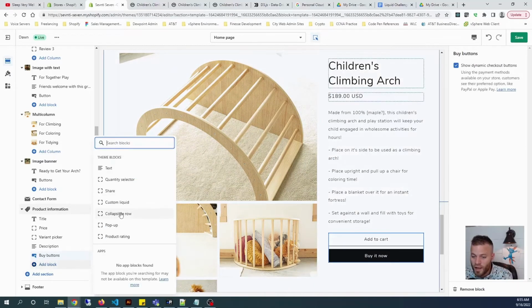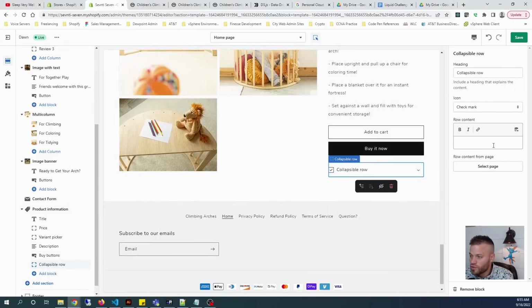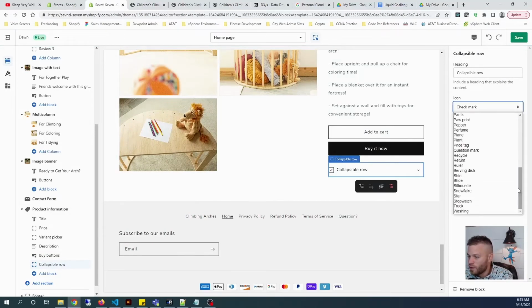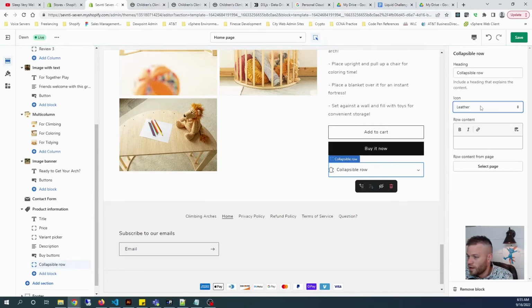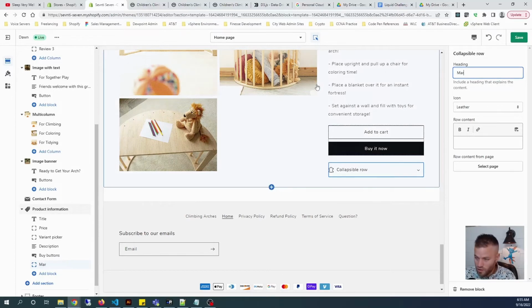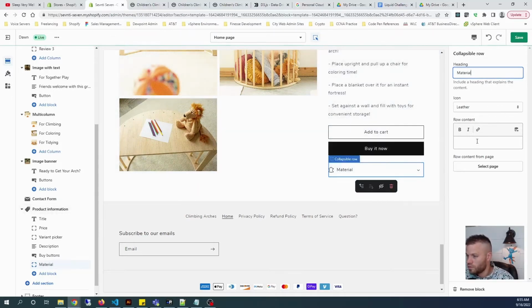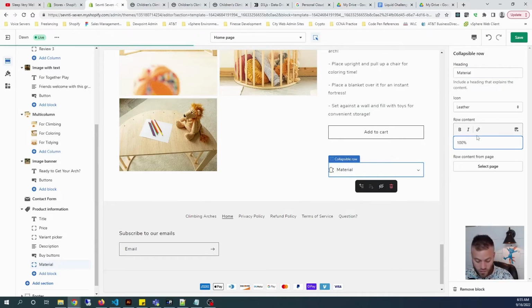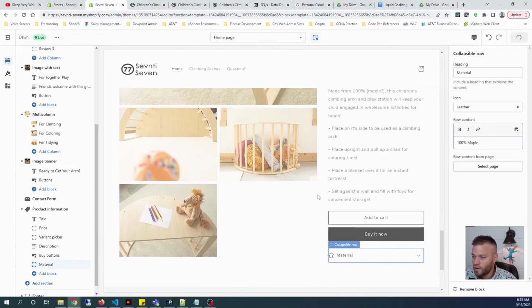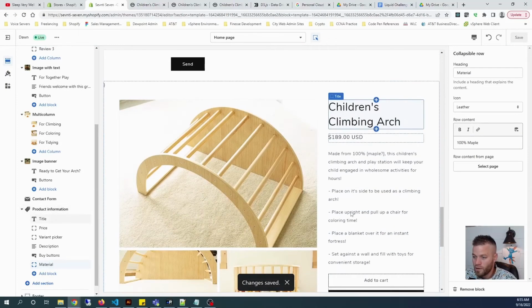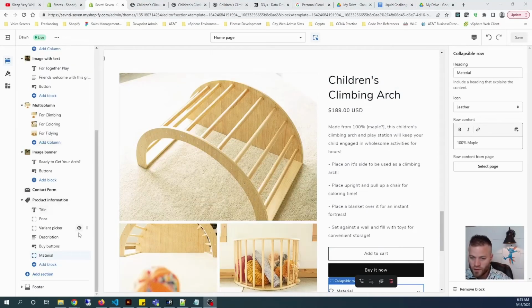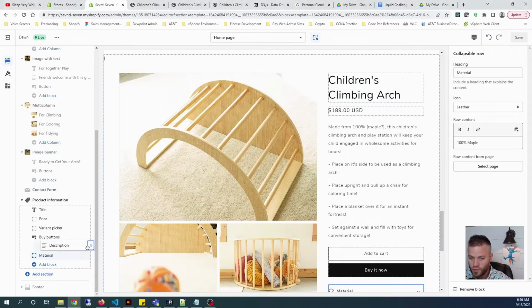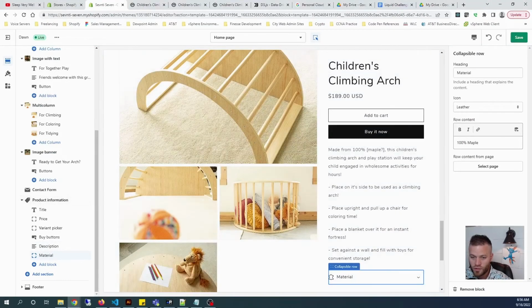And then I can add back in the collapsible rows. I'm not sure why these don't come back in, but I could easily add these. So for like materials, I could add leather, material, 100% maple. And now you'll see that that shows up. And then you can drag these around if you wanted to. Say I want my buy buttons above the description, however you want to do it.